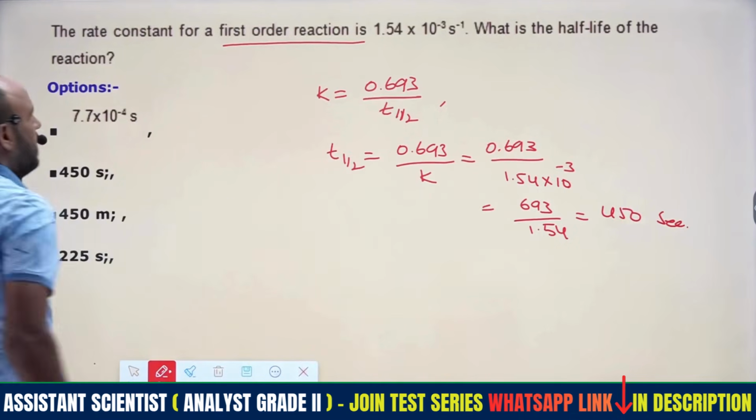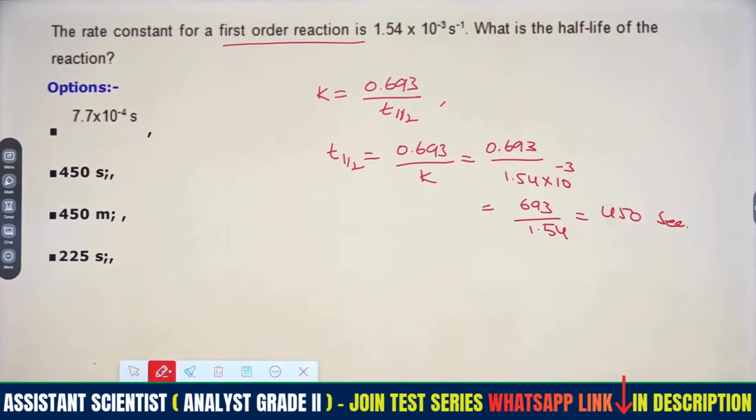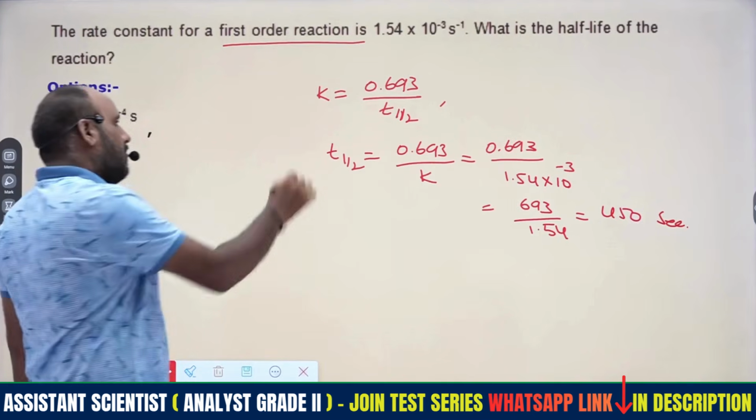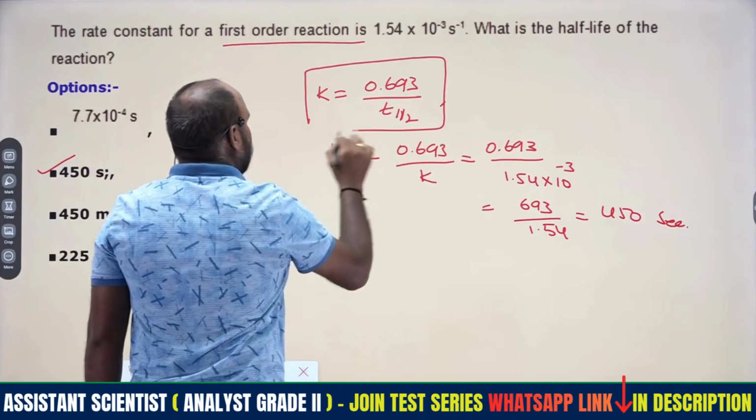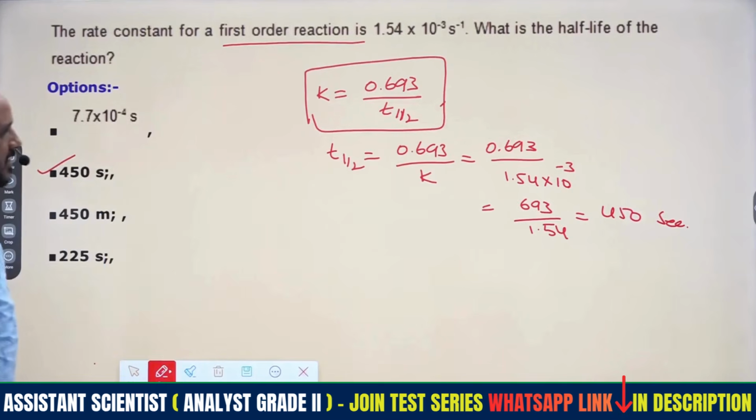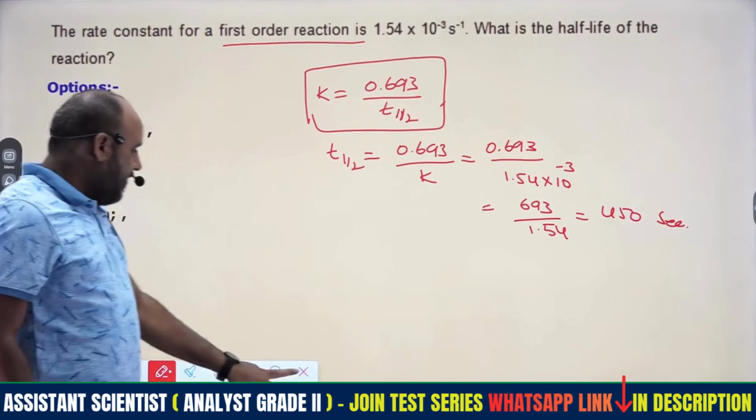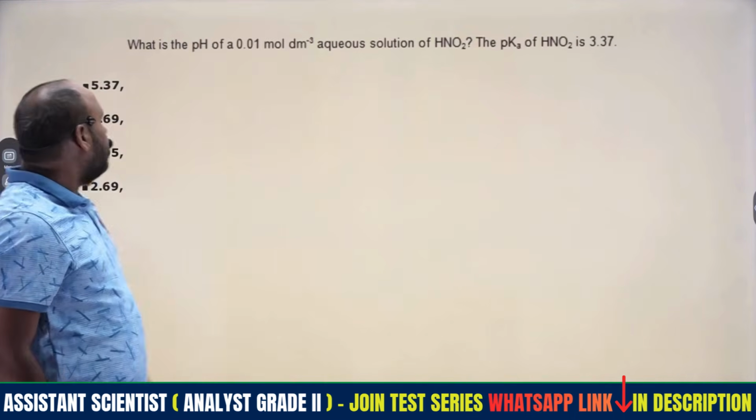So the rate constant is given, then what is the half-life? Half-life is mentioned in seconds, therefore the answer is 450. We just went through the relation between half-life period and rate constant for the first order reaction. Coming to the next question.